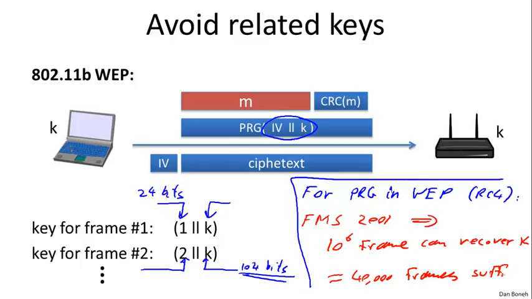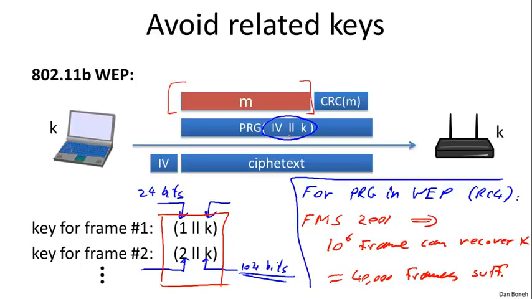So WEP provides no security at all for two reasons. First of all, it can result in a 2-time pad, but more significantly, because these keys are so closely related, it's actually possible to recover the key by watching just a few ciphertexts. And by the way, in a few segments we'll start talking about how to analyze these types of constructions. We'll see that when we have related keys like this, in fact, our security analysis will fail. We won't be able to get the proof to go through.